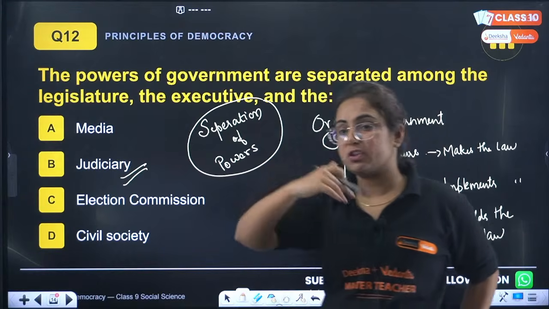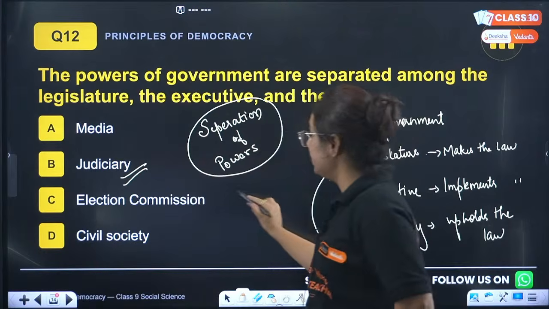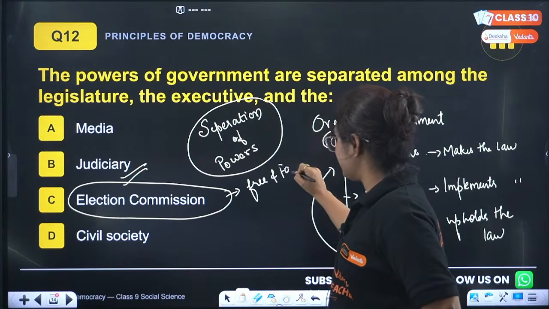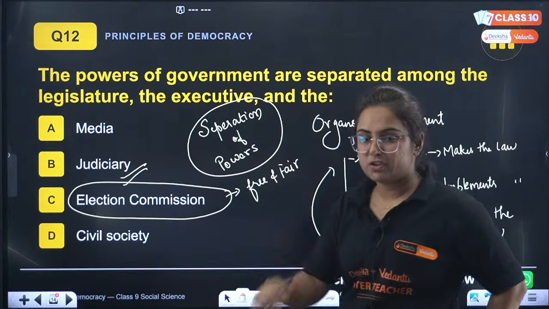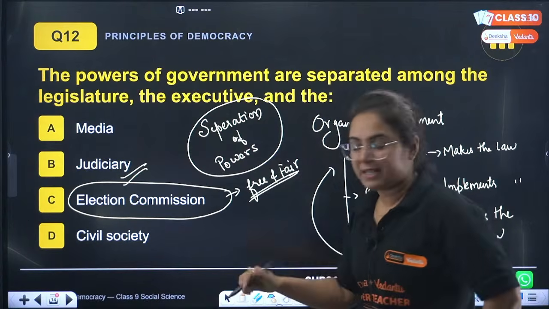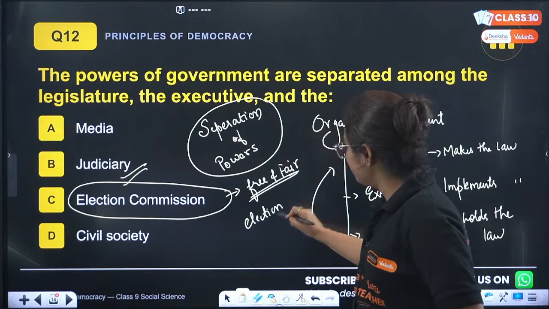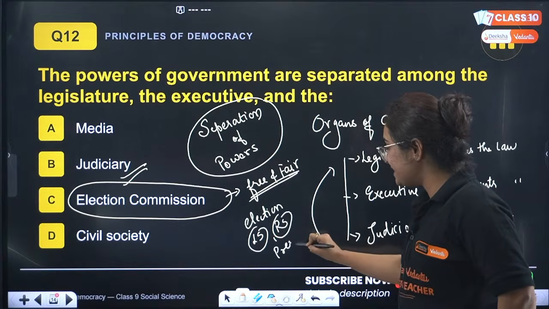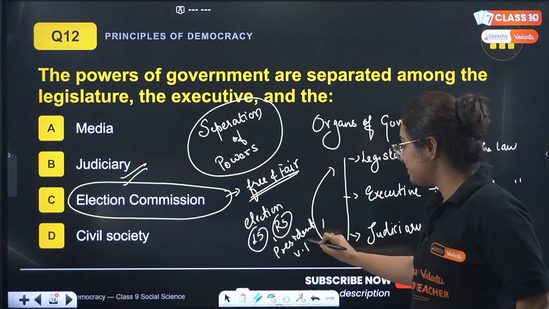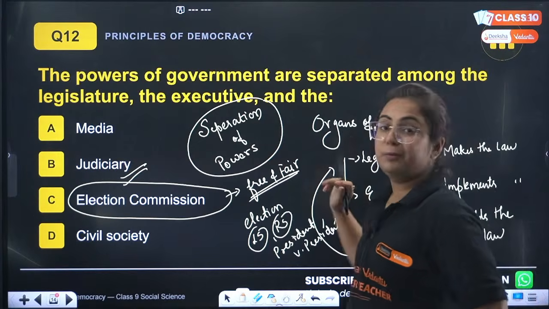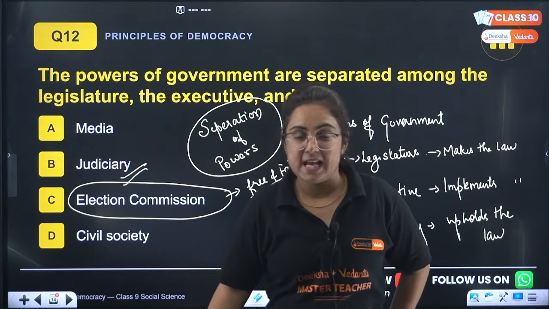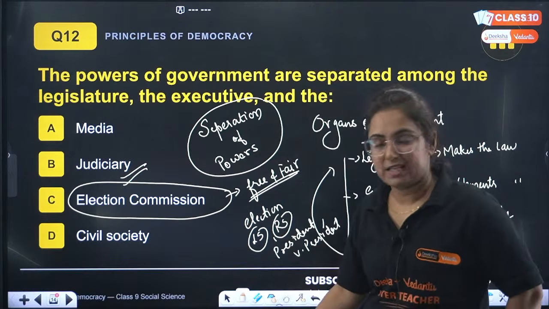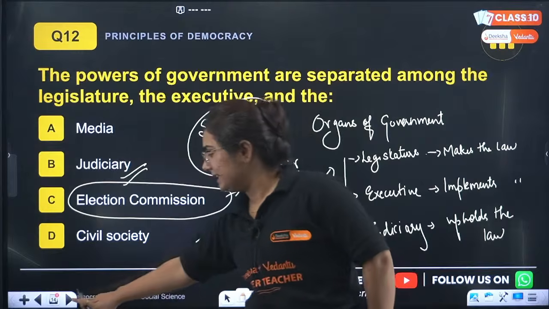Talking about election commission, someone was asking, ma'am, actually what is election commission? Beta, election commission is a body that conducts free and fair election. Basically, the work of this commission is to conduct free, fair, transparent elections for the Lok Sabha, then for Rajya Sabha, election for president, then election for vice president. So this body conducts the election, free and fair elections for them. Is it clear to everyone? Chalo, very good. As well as for legislative assemblies too. For the state legislative assembly.